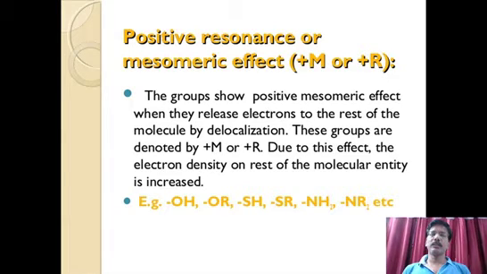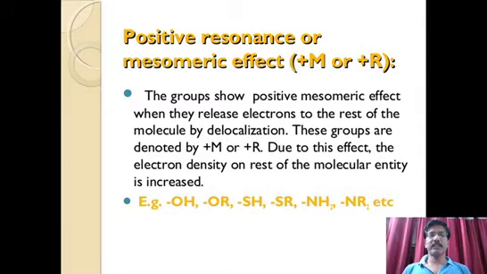So to exhibit a plus M or plus R effect, the group must have a non-bonded lone pair of electrons. If it has a lone pair of electrons, then it can easily donate to the neighboring group, so that the pi electrons move away. This is what we call positive mesomeric effect.